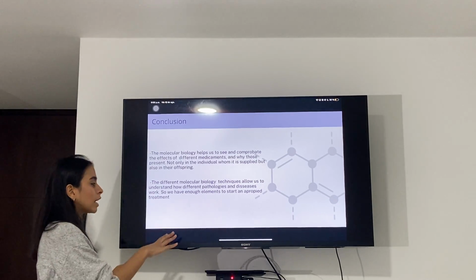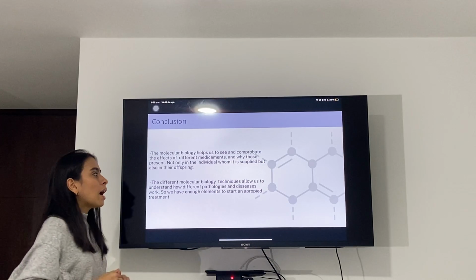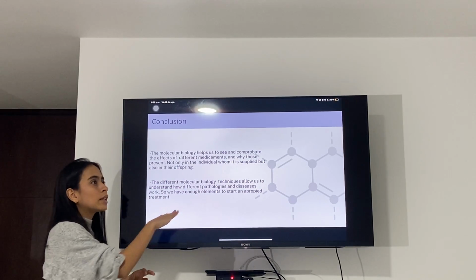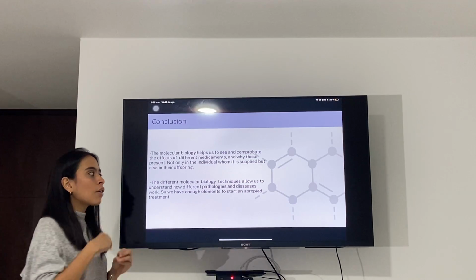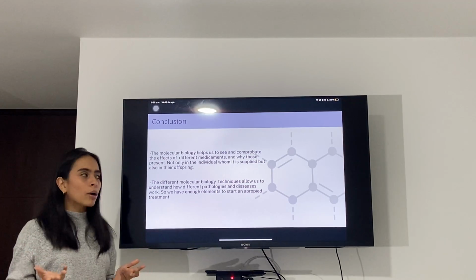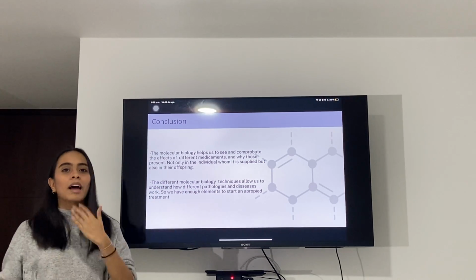Although in this article they did not talk about a specific disease, I think this conclusion can apply to that too, because if we know what is causing the clinical manifestations of some kind of disease or problem, we can have enough elements to start an appropriate treatment.